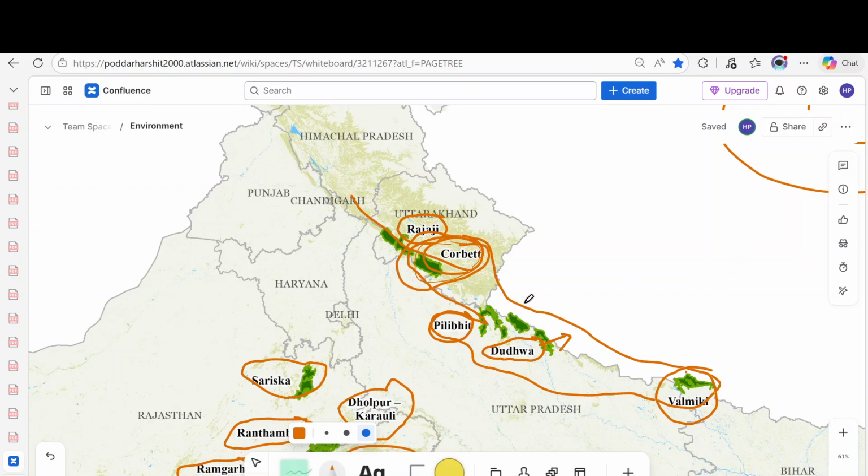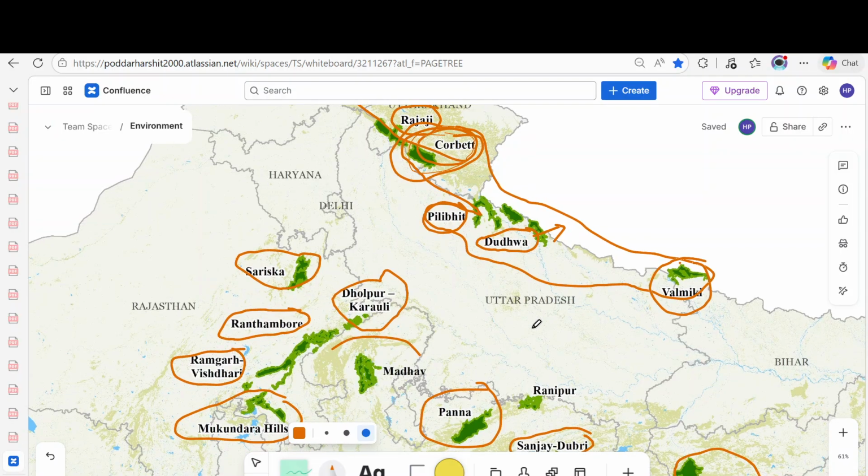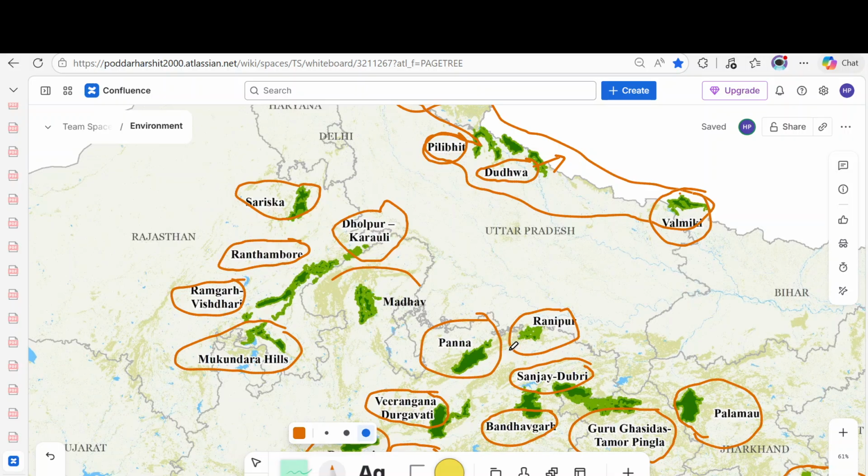So here we have one important Ranipur Tiger Reserve. So Ranipur Tiger Reserve is actually, so in Uttar Pradesh we have around four tiger reserves: Pilibhit, Dudhwa, Valmiki, and Ranipur. So Ranipur, the tigers between the Terai region and the Panna Tiger Reserve.